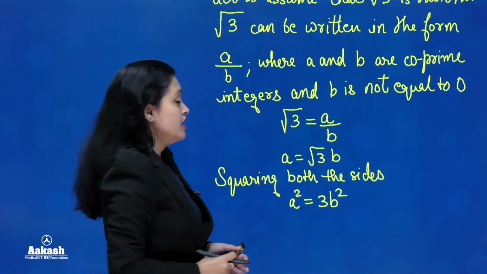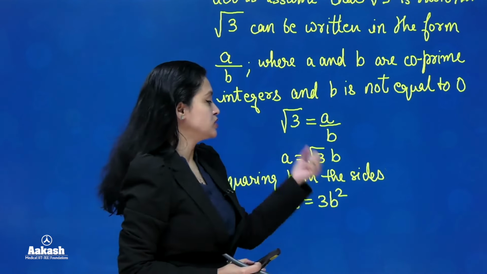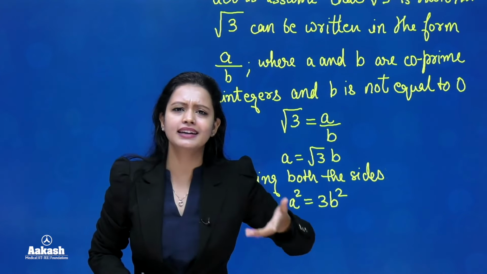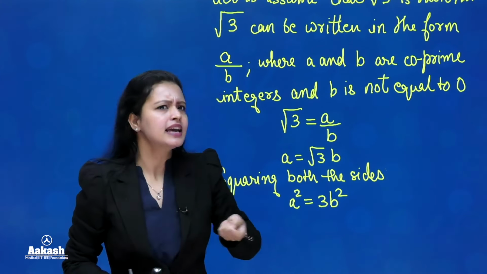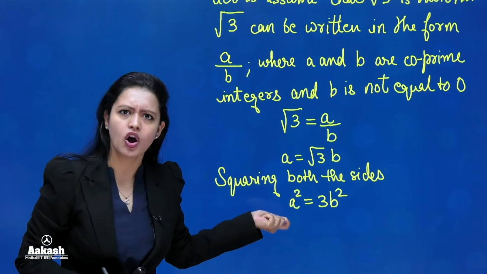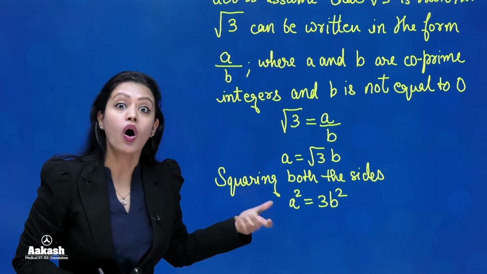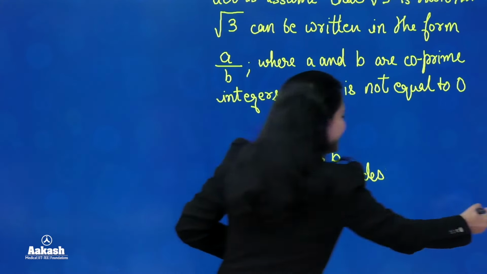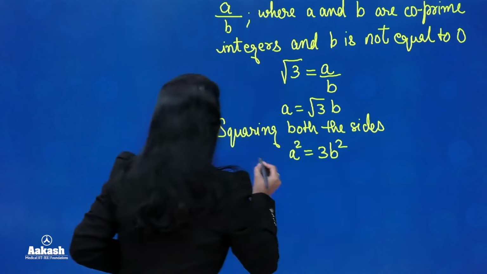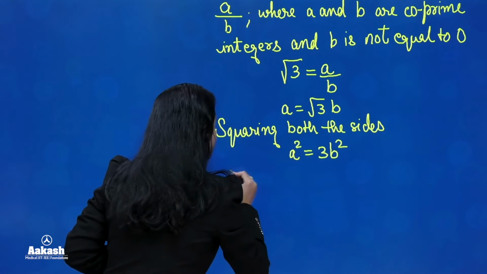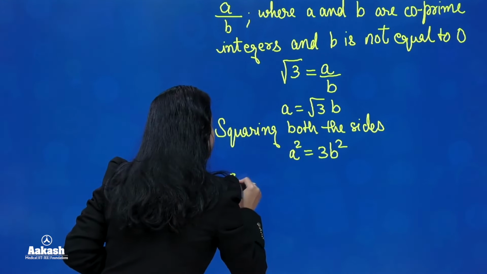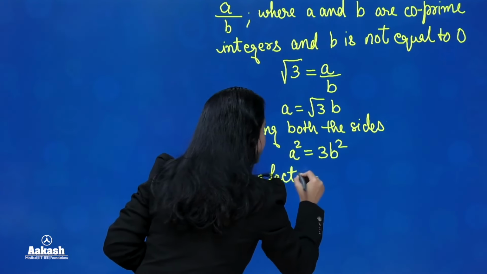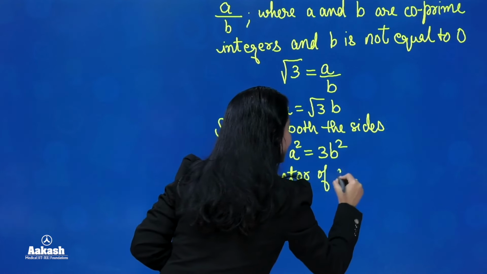Okay. Now, A square is also an integer, B square is also an integer, and you can write A square as 3 into B square. What does that tell us? That tells us that 3 is a factor of A square, or 3 divides A square. Right, everyone? Okay. So let's write that down. So here, this implies that 3 is a factor of A square.